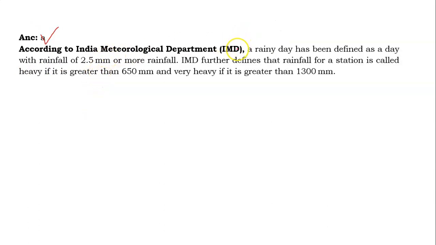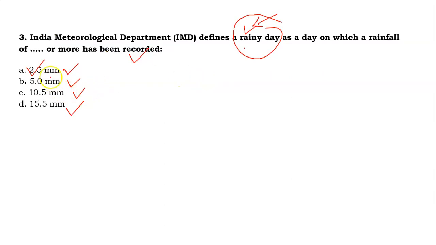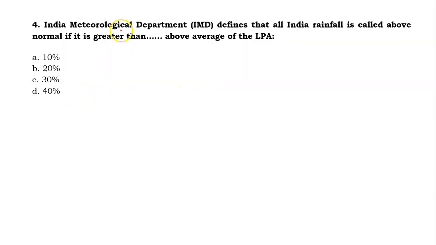Actually, according to the IMD, a rainy day has been defined as a day with rainfall of 2.5 mm or more. IMD further defined that rainfall for a station is called heavy if it is greater than 650 mm and very heavy if it is greater than 1300 mm. So a day is called a rainy day if you receive rainfall of 2.5 mm as per the IMD.